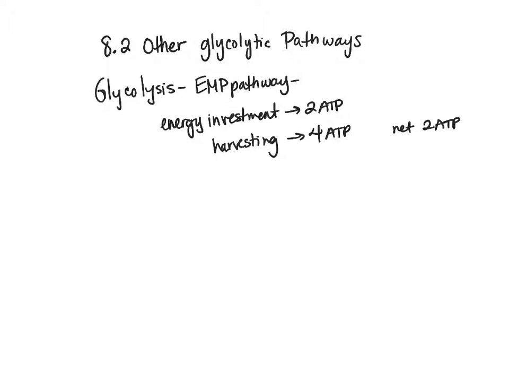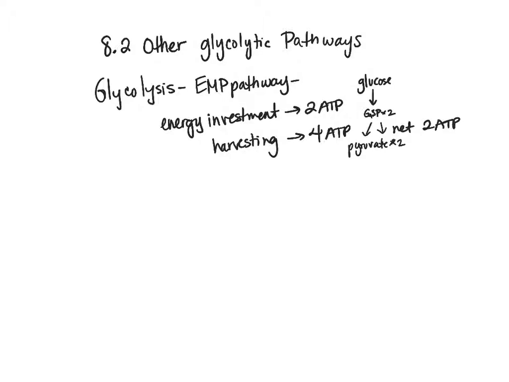And remember that in the energy investment phase, what we're doing is we're putting glucose into the system, and then we end up with our G3P molecules times 2. And then we end up at the end with 2 pyruvate molecules. So, just recalling that's our typical EMP pathway, which is our typical glycolysis pathway.